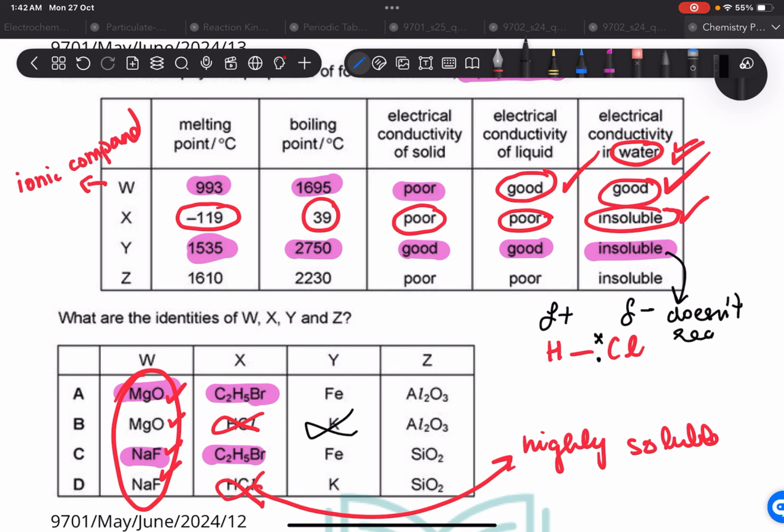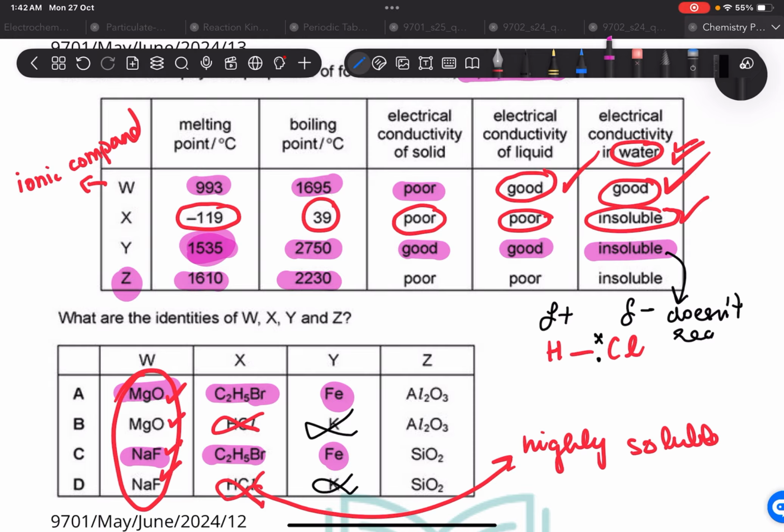Definitely not potassium. Potassium is extremely reactive. It reacts like nothing else with water. It reacts vigorously with water, and definitely this high melting point cannot be of potassium, so it's going to be iron. Okay, now Z says that it melts at this, boils at this.